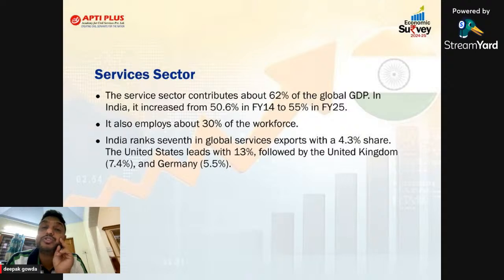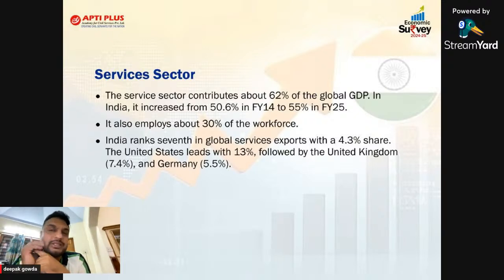But it has almost the workforce, not total population. Don't say total population. Almost 55% of the workforce, 54.6%, depends on agriculture. Because fewer people depend on the service sector but its contribution is more, compared to the agriculture sector, it leads to income inequality. And even in global services exports, our share is 4.3%.